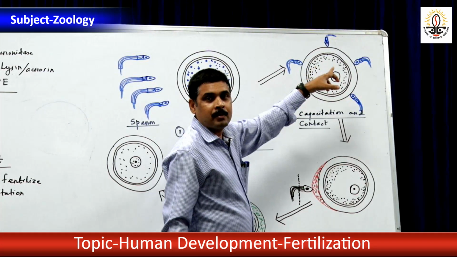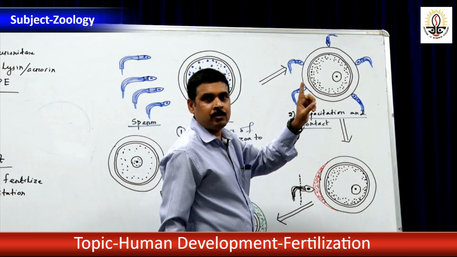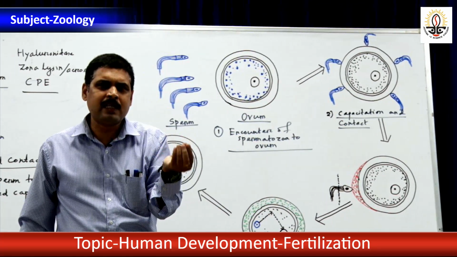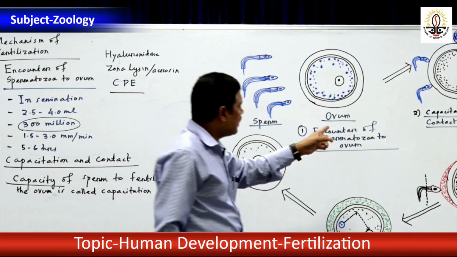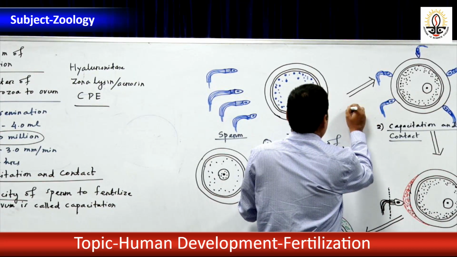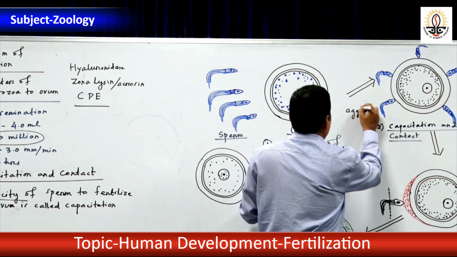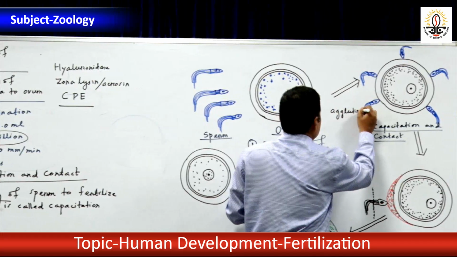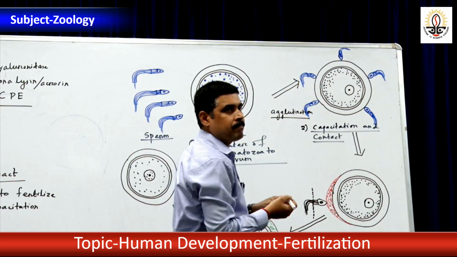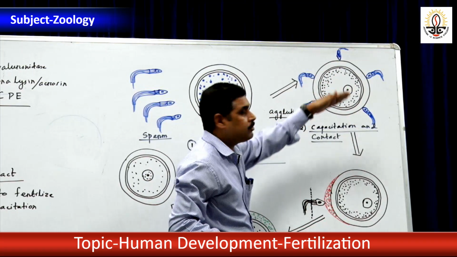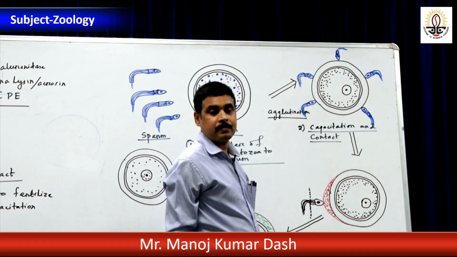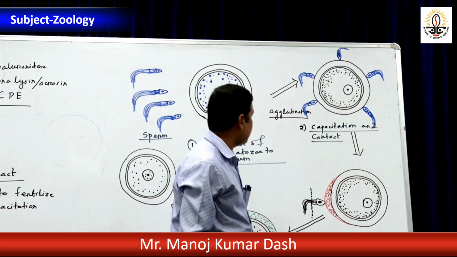All are destroyed; only 1 to 10% of sperm, or the minimum number of sperms, will reach the ovum, and then it surrounds the ovum. And here there is a term called agglutination. That is called agglutination, meaning clumping. It will fuse and adhere to the membrane of the ovum. Now the second step is over.